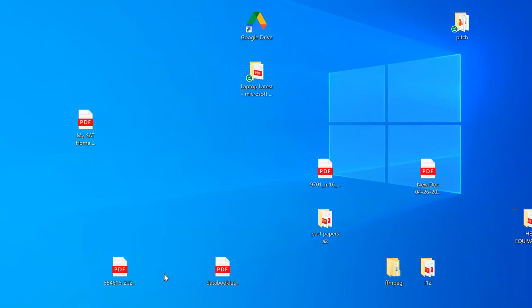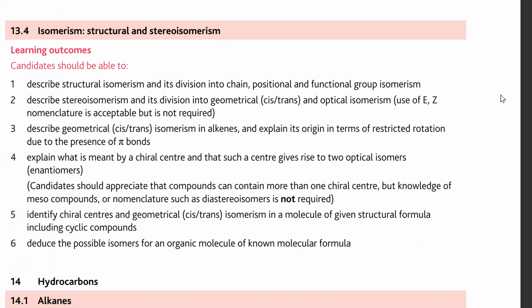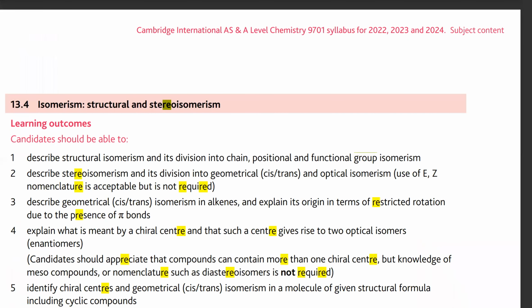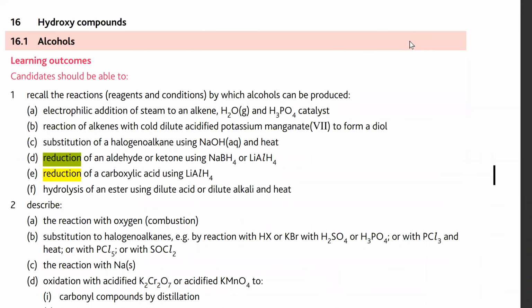Just a second, there's some minor other reactions as well. Let me just double check in the updated syllabus if they haven't been removed. So this is alcohols, we did that. Aldehydes and ketones with NaBH4 and carboxylic acid, we did that.